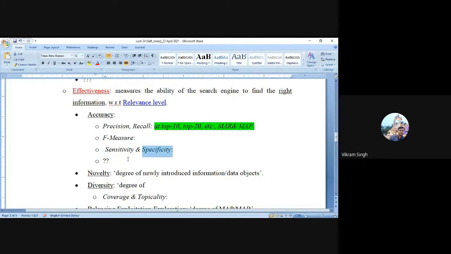These are the prominently used parameters. Once you go into the research part, like dissertation work, project work and thesis work, you will have these criteria and the definition of these criteria: what is the definition of precision, what is the definition of recall, and how we are going to evaluate them for the system design and the algorithm design. So I'm not going to open that definition because the definition is purely clear.